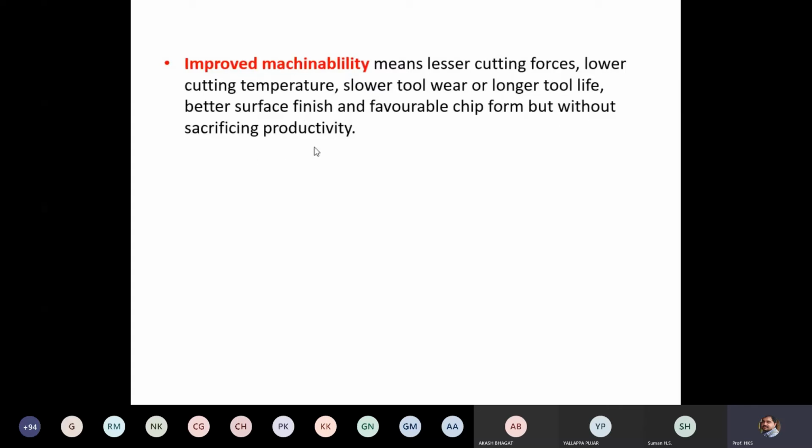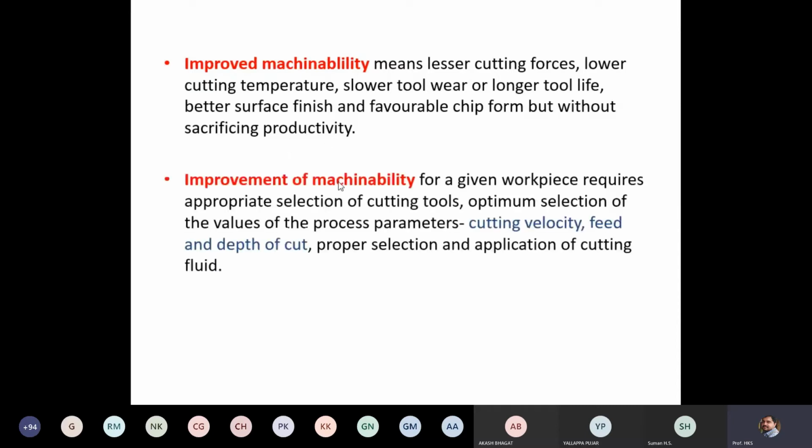Productivity is a measure of how quickly you are able to produce products, or with fewer resources, how easily you can produce a product. That is about productivity. So improvement of machinability for a given workpiece requires appropriate selection of cutting tools.